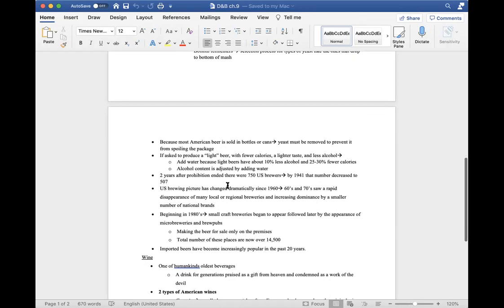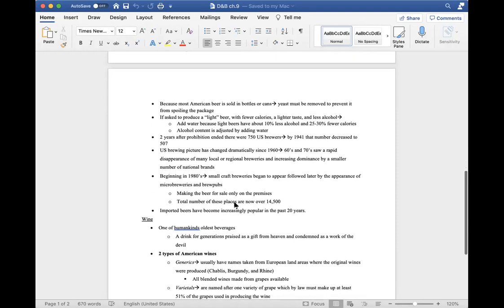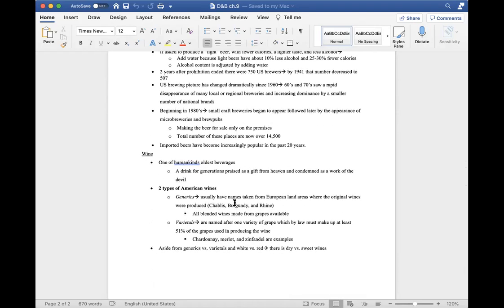As I stated here, the US brewing picture has changed dramatically since 1960, and in the 60s and 70s, there was a rapid disappearance of many local or regional breweries and increasing dominance by a smaller number of national brands. Beginning in the 1980s, small craft breweries began to appear, followed later by microbreweries and brew pubs, which make beer for sale only on the premises, and the total number of these places is now well over 14,500. Imported beers have become increasingly popular also in the last 20 years.